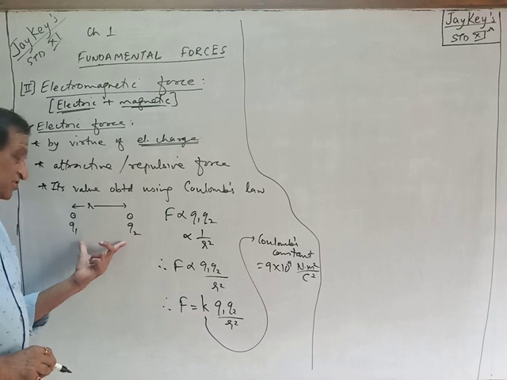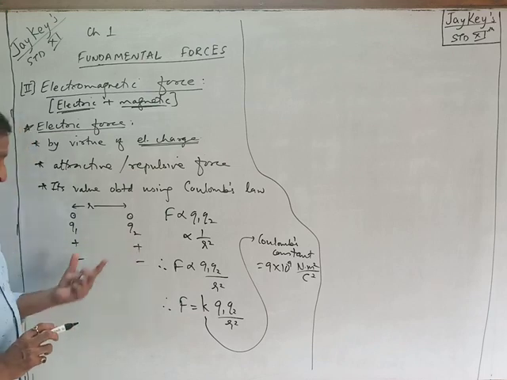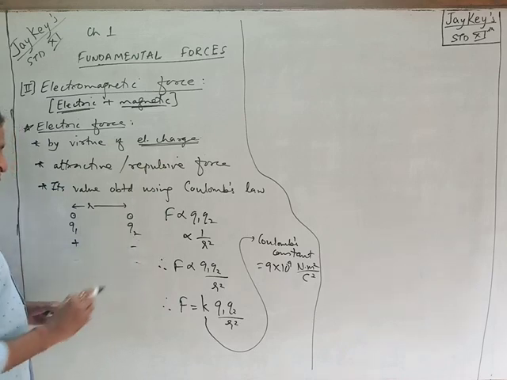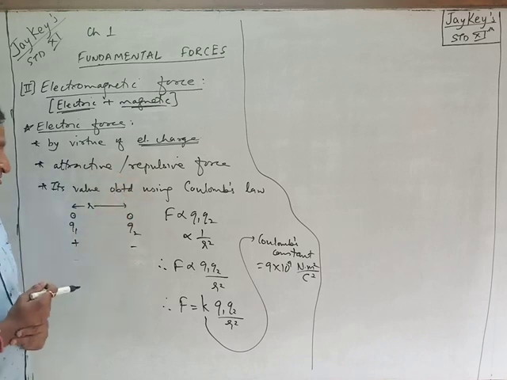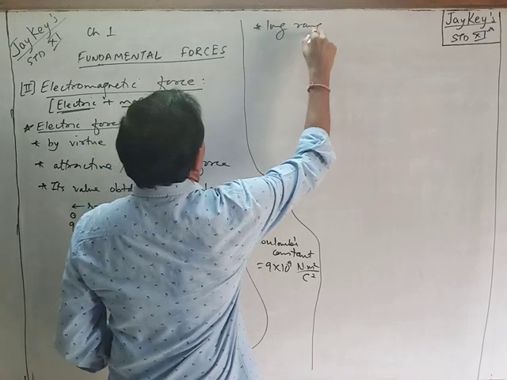If these are like charges, means if they both are positive or both are negative, then they repel each other. If they are unlike charges, one positive and one negative, then it's an attractive force. So this force is attractive as well as repulsive in nature. This force is also a long range force, can act at a large distance also.